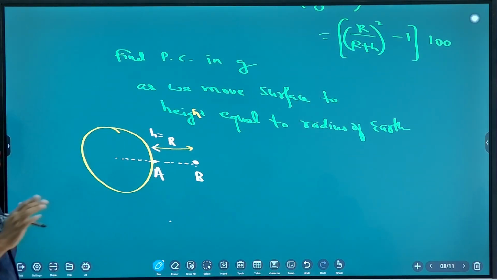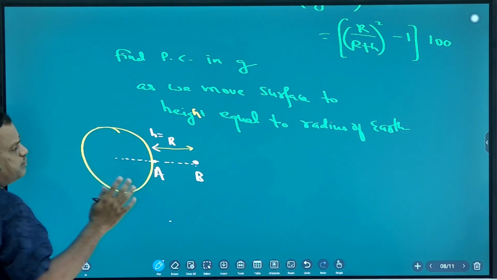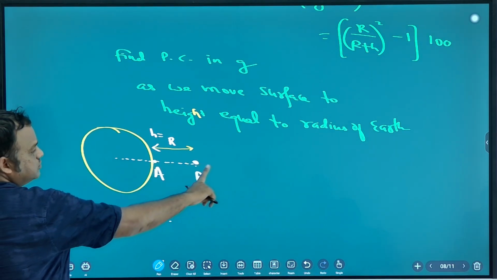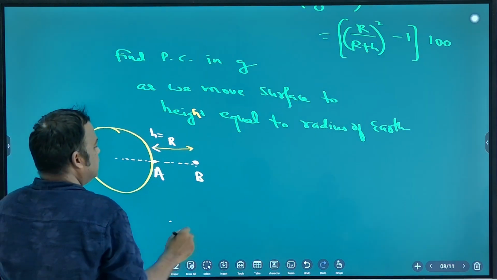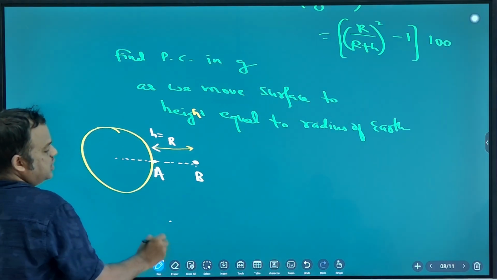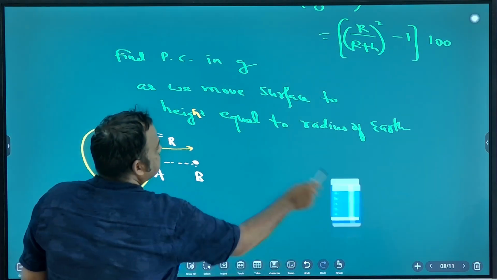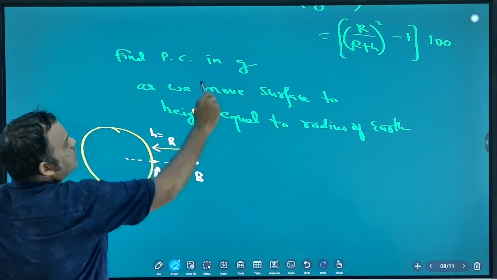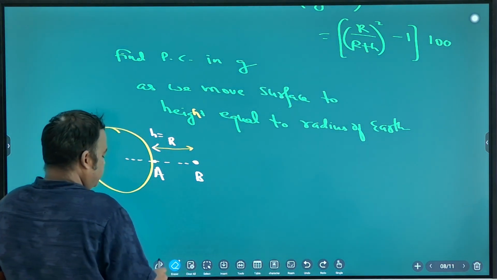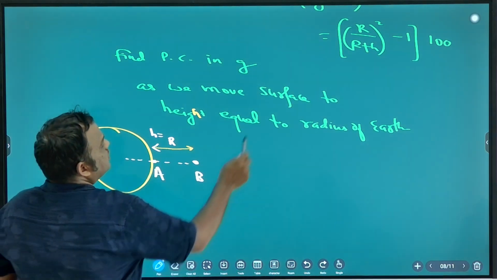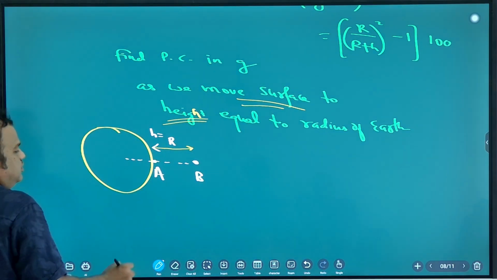Will the percentage change be positive or negative? Is gravity increasing or decreasing? Decreasing. So the percentage change will be negative. When a quantity decreases, the percentage change is negative. You are going from the surface to height. So tell me.